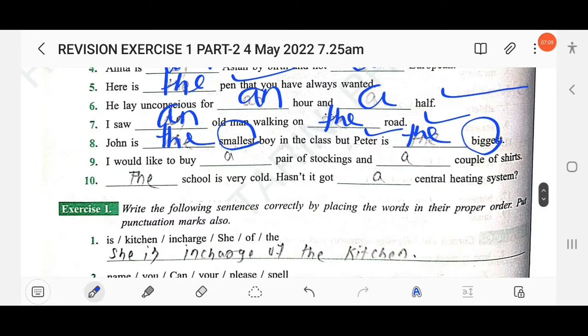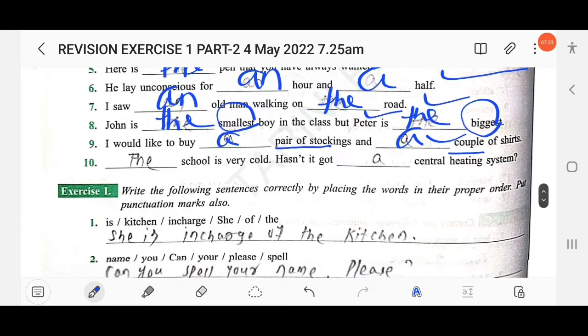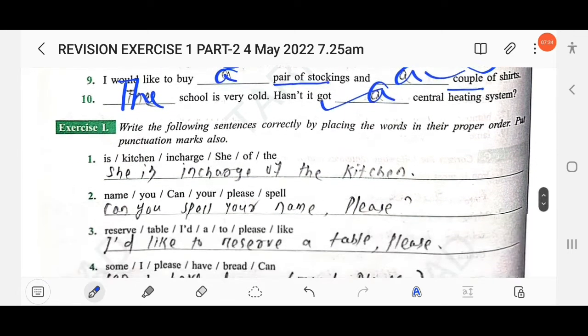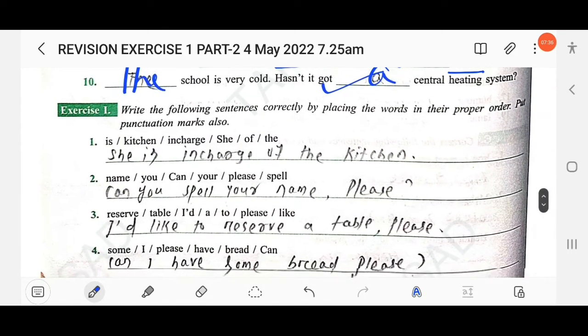The next, I would like to buy a pair. Here pair is used, so you need to use the indefinite article a. I would like to buy a pair of stockings and a couple of. Here couple is used, so use a. The next, dash school is very cold. The school is very cold. Hasn't it got a central heating system? So here a. Clear?